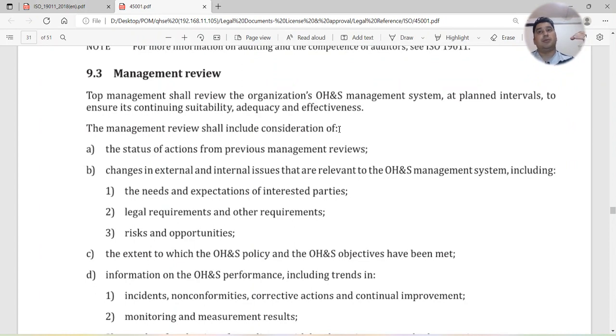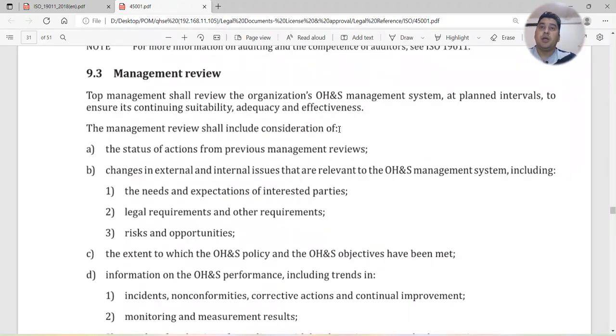It is better to perform it in the month of December. By then you have all 11 months of data with you, so you can review those findings. You review your OHS management system performance and discuss it, and for the next year, you can plan in December.